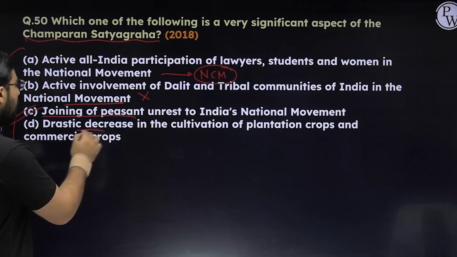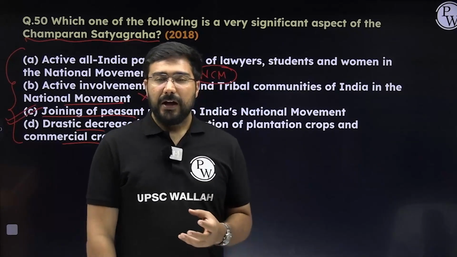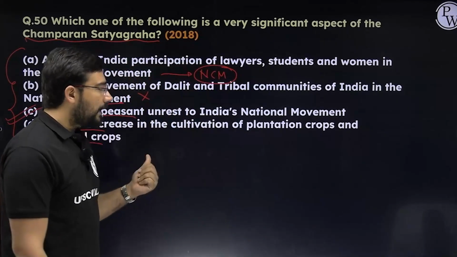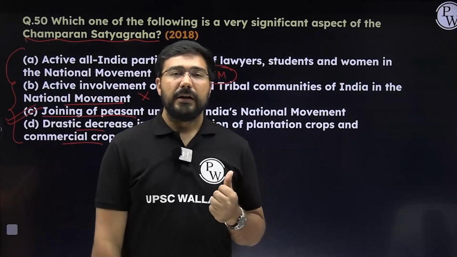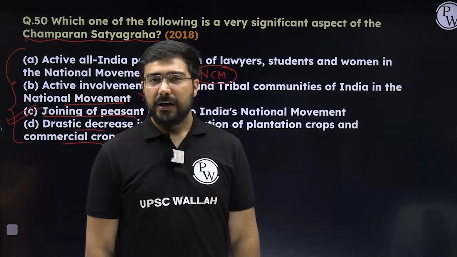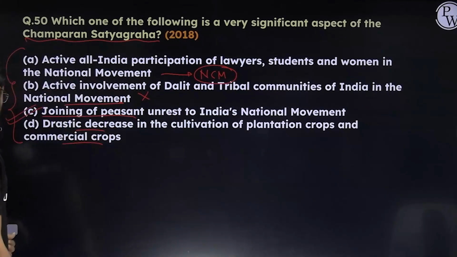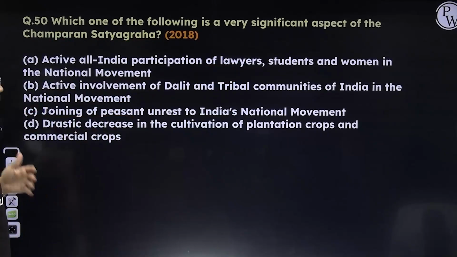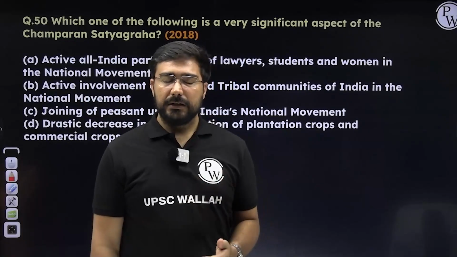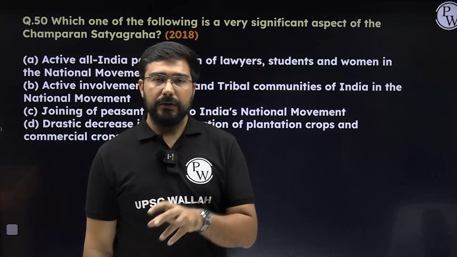Right? Can you see somehow they are always trying to link it to the theme, and somehow they wanted that you should make some mistake. The fourth one is not directly linked here, as we have discussed, that is more linked to the invention of German synthetic dyes rather than just the Champaran Satyagraha. So here the answer is going to become C. C is the correct answer. After this, we'll see the creation of Kisan Sabhas, and then by the 1930s, we'll see the maturing of the peasant movement, and they will become an integral part of these movements.